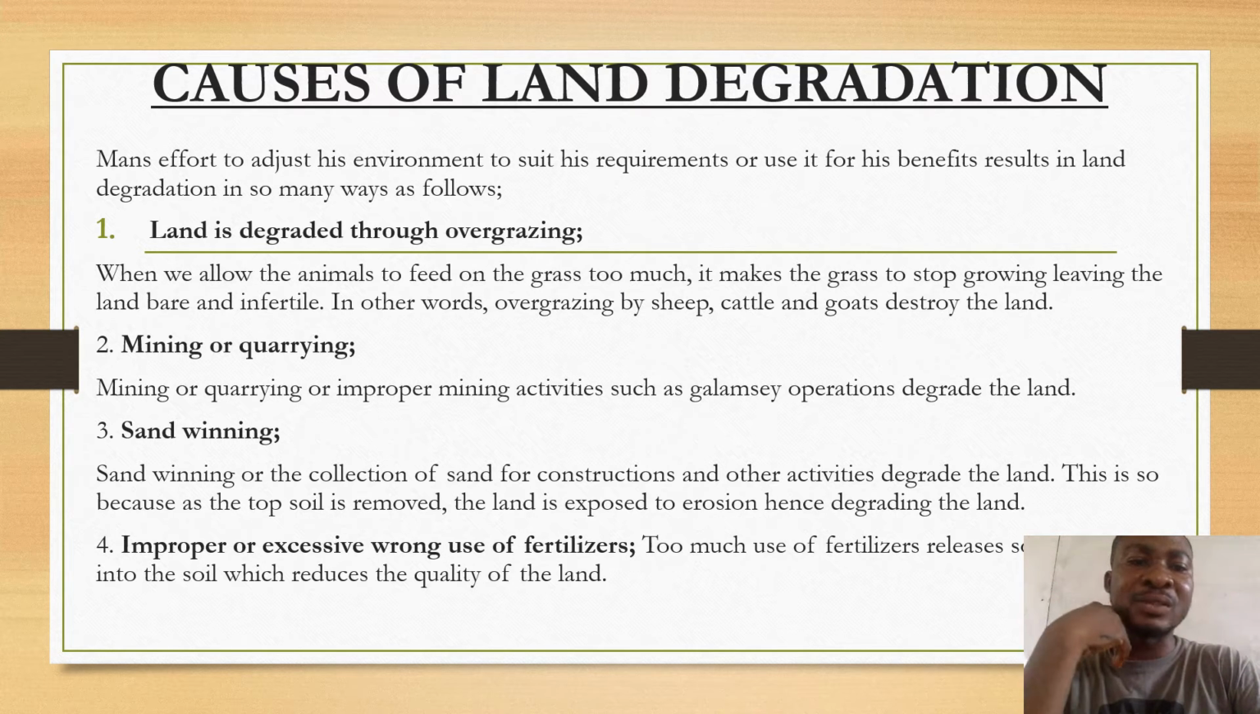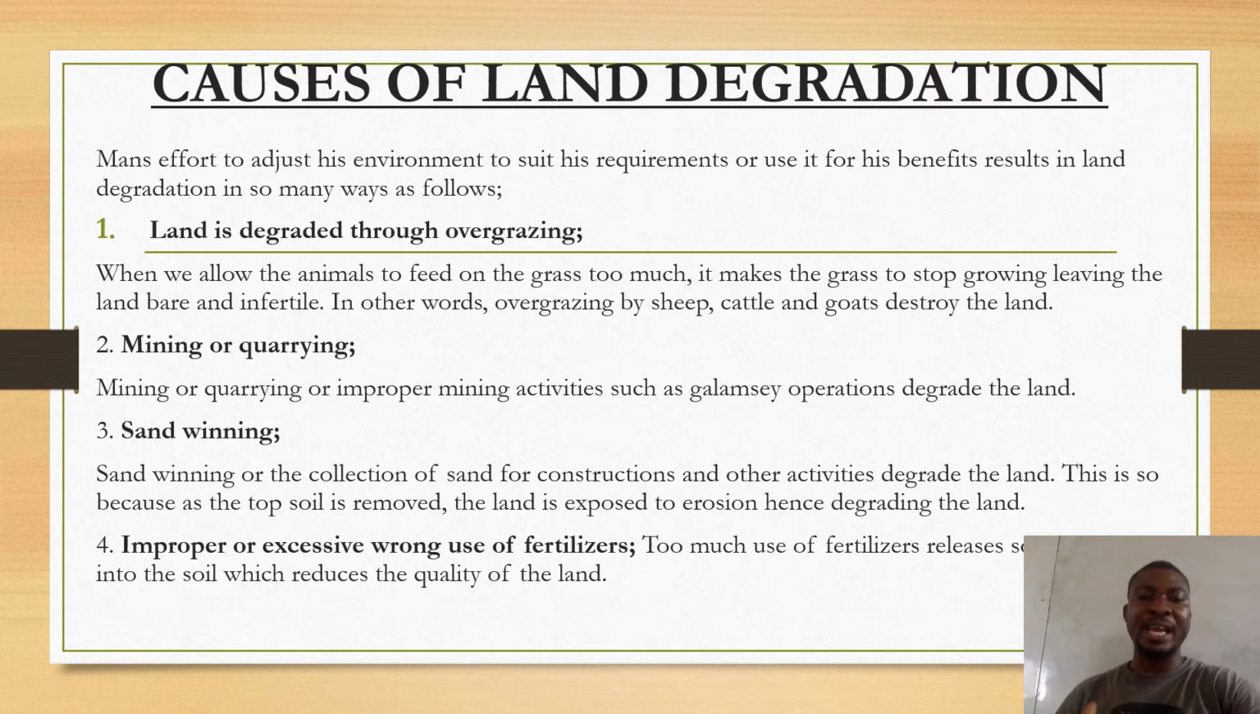Three, we have sand winning. Sand winning, or the collection of sand for construction and other activities, degrades the land. This is so because as the topsoil is removed, the land is exposed to erosion, hence degrading the land.